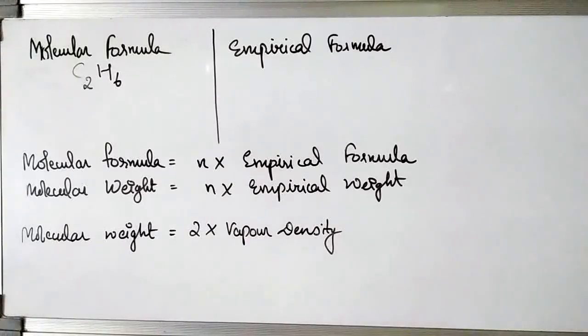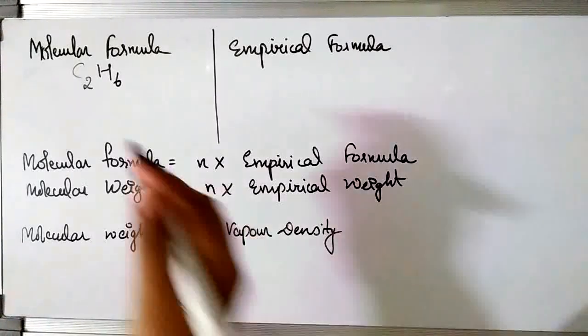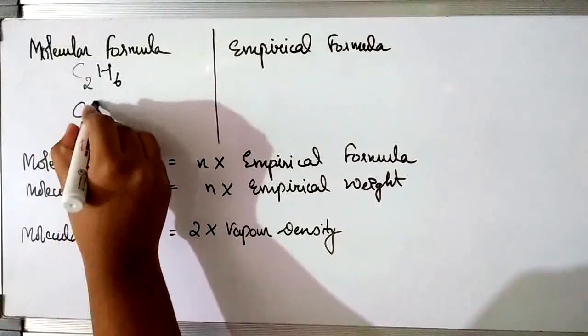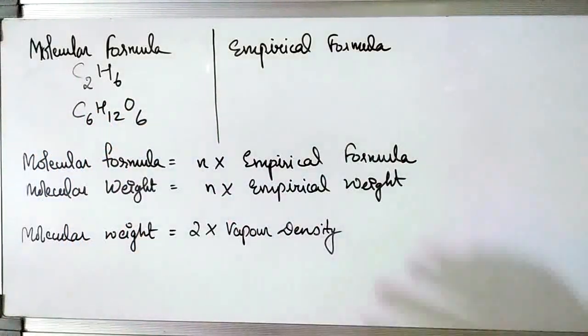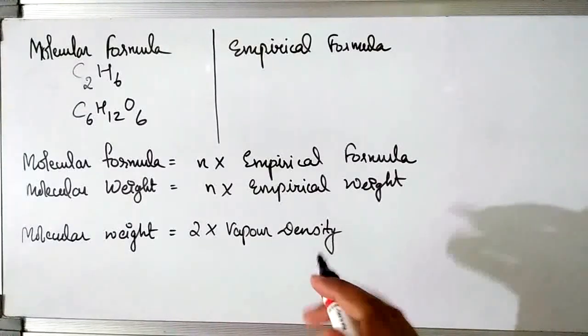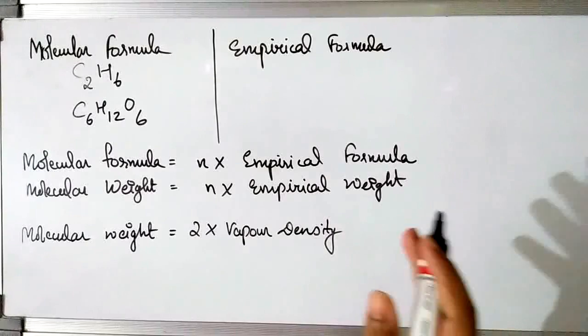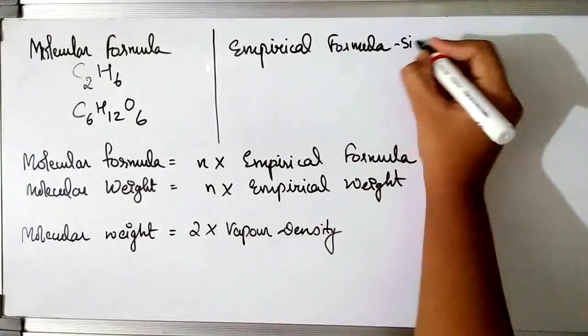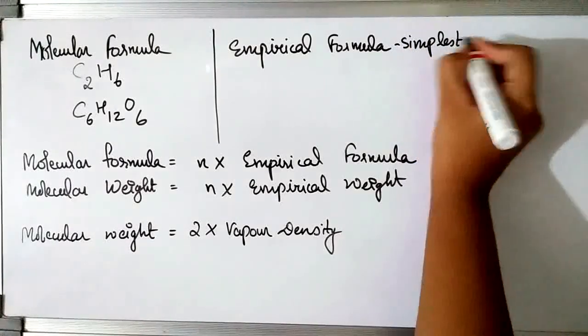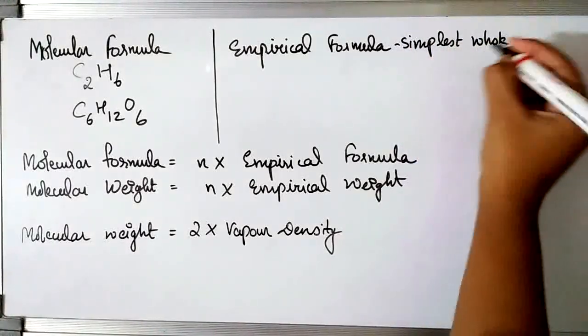For example, if I ask you to write the molecular formula of glucose, you would say it is C6H12O6. So those are the molecular formulas and you know very well about it. Now what's an empirical formula? See, empirical formula is just the simplest whole number ratio of your molecular formula.